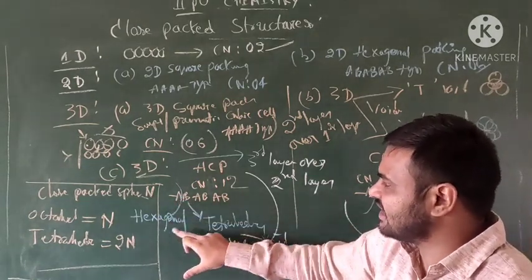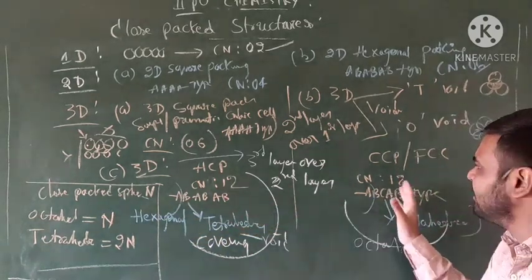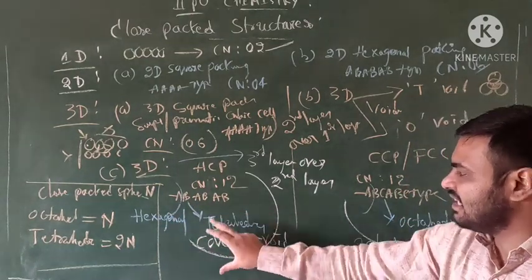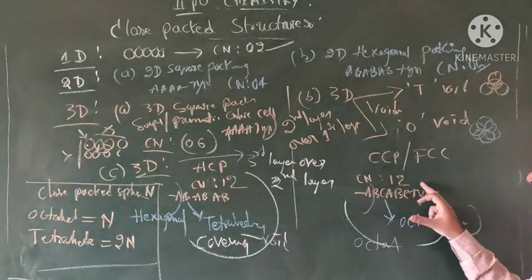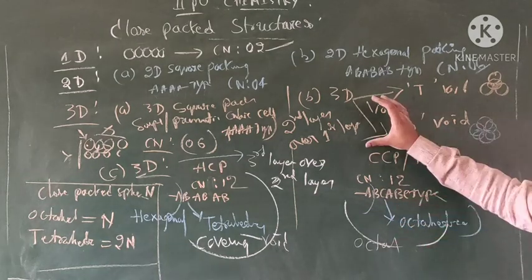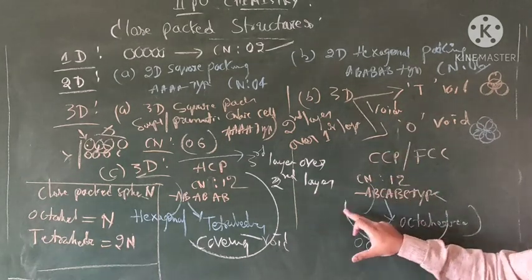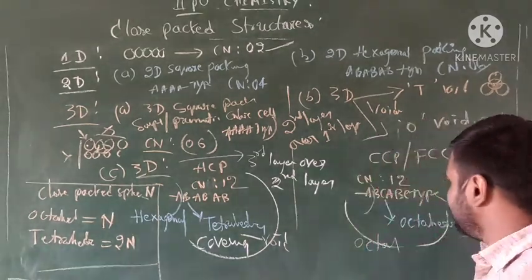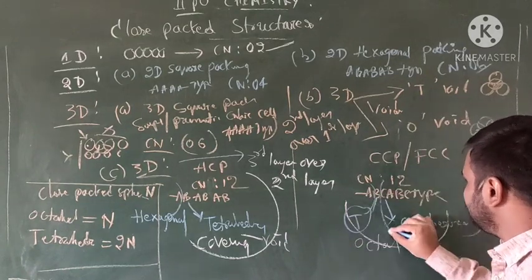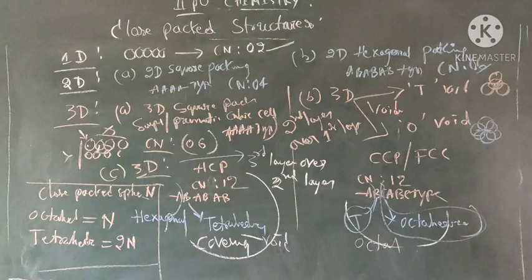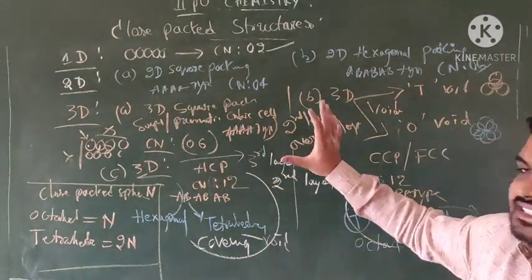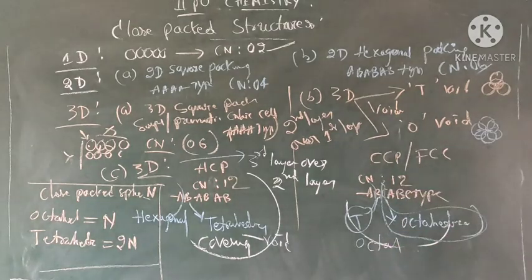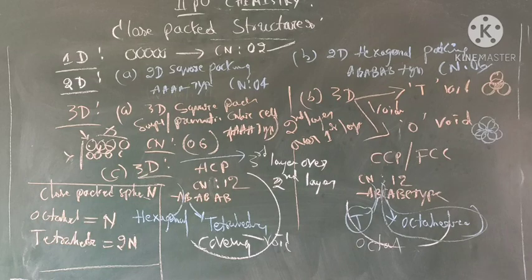A means actually hexagonal structure. All the possible HCP and CCP are hexagonal structures. A means hexagonal, B means covering the tetrahedral voids. But in the form of ABC, A is hexagonal, B looks like tetrahedrals, and C is octahedrals, covering the octahedrals. This is a very simple chart to identify. This is the overall class today. Okay, this is a note, take one screenshot. Okay students, bye.